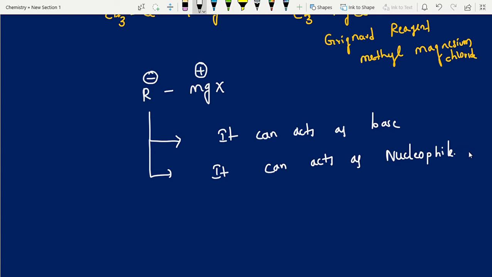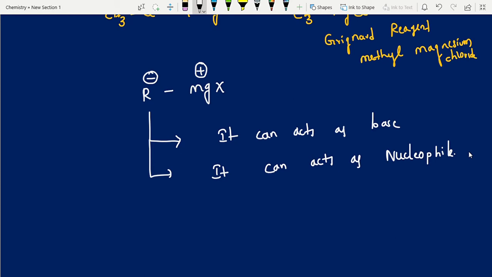If you find out this point, then many questions on Grignard reagent can be worked out in a very easy way. See the partner which is giving protonic acid, which is losing hydrogen, which is giving a proton: that is nothing but an acid. In the previous video we discussed who is giving hydrogen; those are all acids.